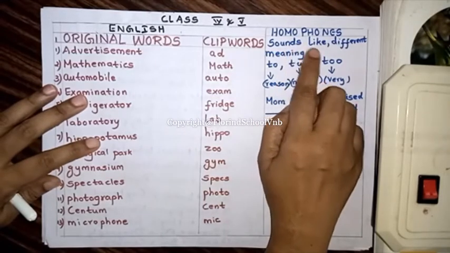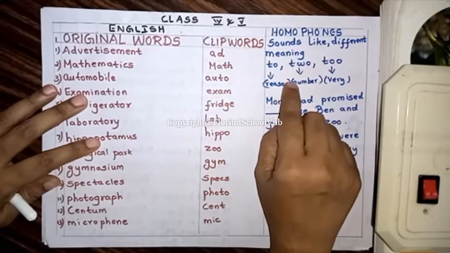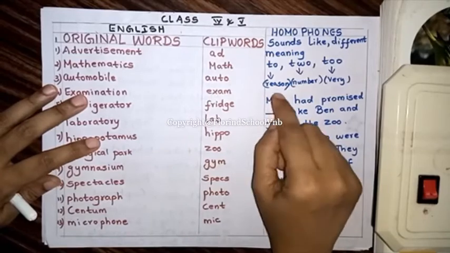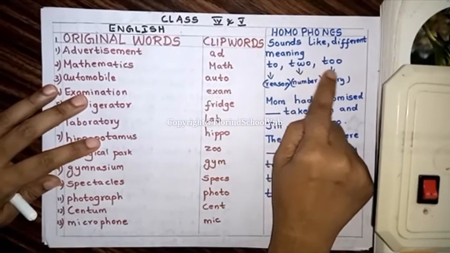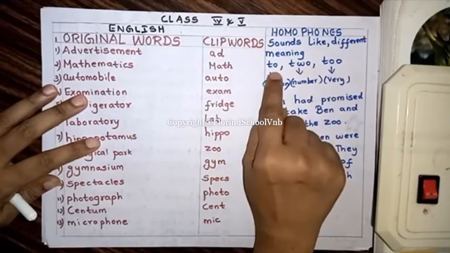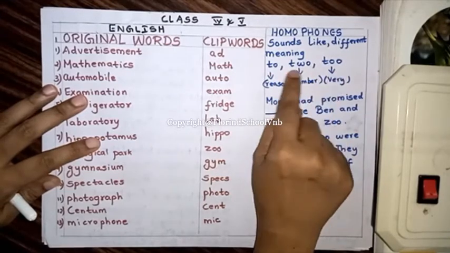Now, we learn what homophones are. Homophones sound alike, but they have different meanings. One such homophone is two. Two, too, to. They sound the same, have the same sound.